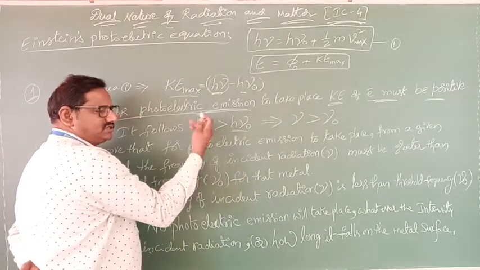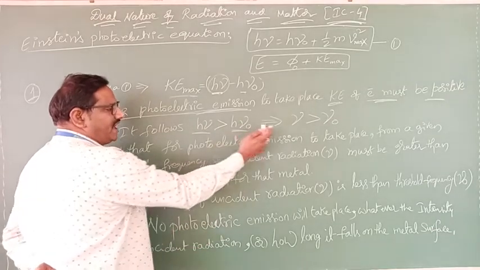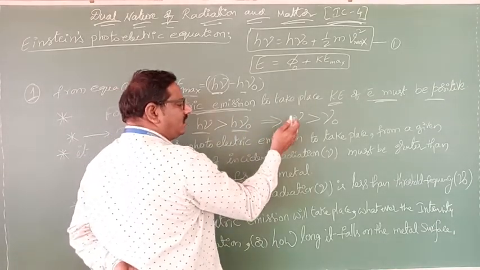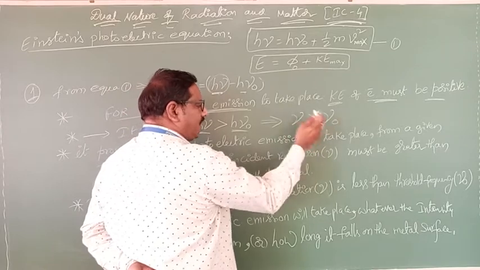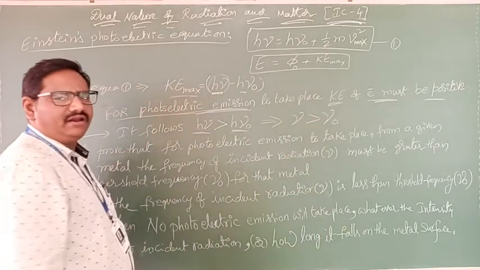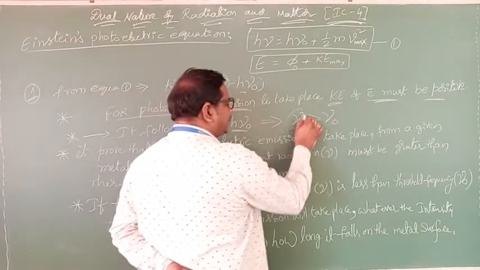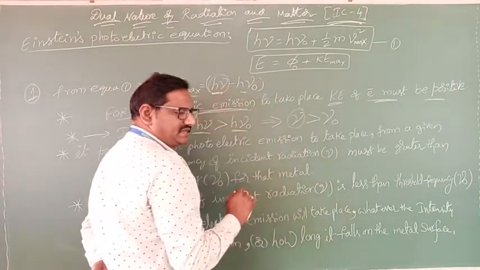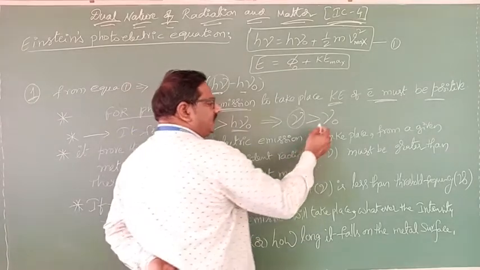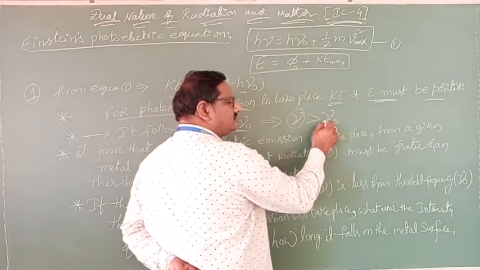Here h is the same on both sides, so what remains to consider is nu greater than nu naught. That means the frequency of incident radiation is greater than the threshold frequency.